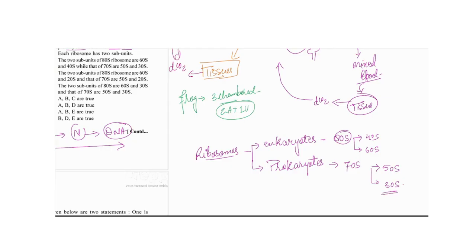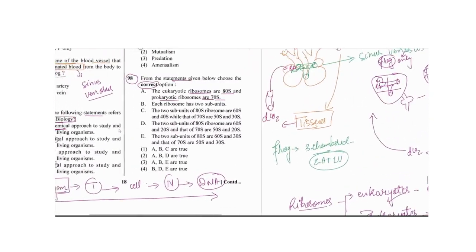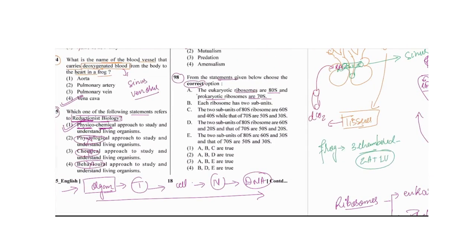Based on that, again it would be 80, but a 10S will be lost when the small subunit and the large subunit combine. When segregated they are 30S and 50S, but when they combine they lose the energy of 10S, so it becomes 70S. The same occurs in eukaryotes also. I hope you have studied this in your preparation. So A would be correct here; the first one is correct.